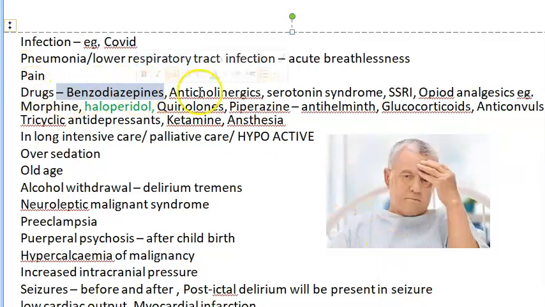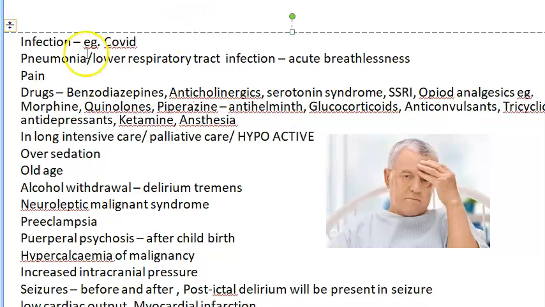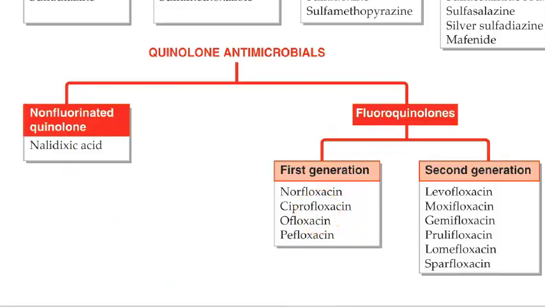Drugs like benzodiazepine, anticholinergic, SSRIs which will increase serotonin, or anything else that increases serotonin can cause delirium. Opioid analgesics, example morphine. Haloperidol itself can cause delirium, but haloperidol is the treatment for delirium, interestingly. Quinolones, fluoroquinolones like your ciprofloxacin, right? All those are quinolones. See here, ciprofloxacin, levofloxacin, right?